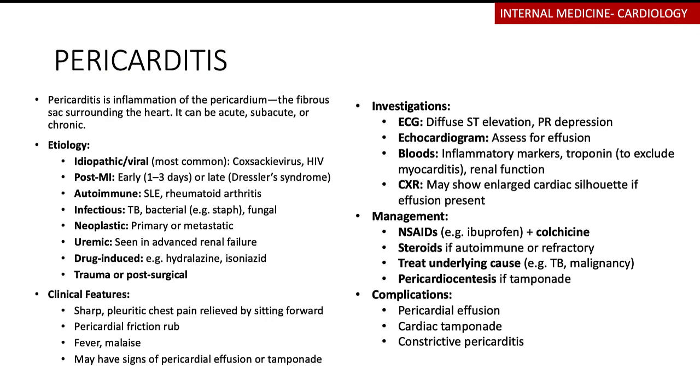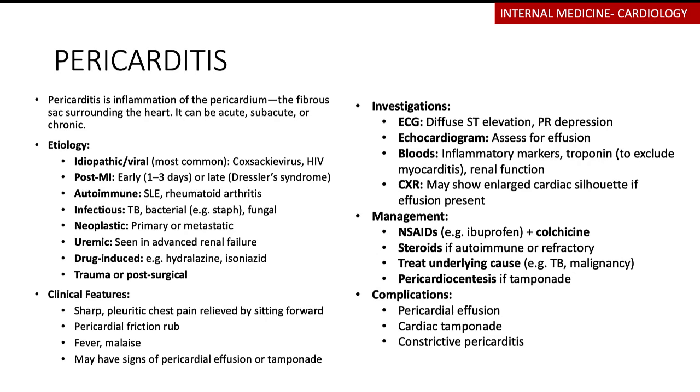So just to give you a little bit of background and a summary on pericarditis, remember that the heart is covered by a layer known as the pericardium. Inflammation of this layer surrounding the heart is known as pericarditis. Predominantly the fibrous sac of the heart. It can be acute, subacute, or chronic. The causes could be subclassified according to viral causes, which are the most common, things like Coxsackie virus, HIV.